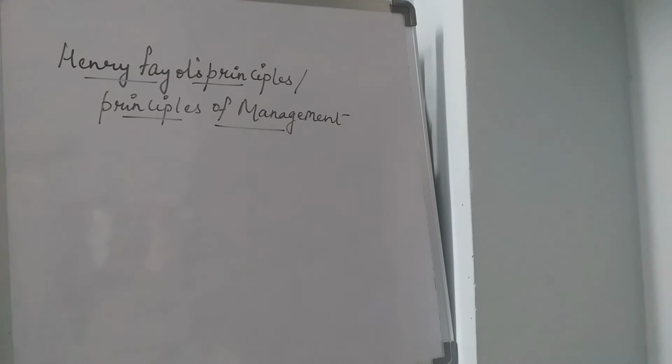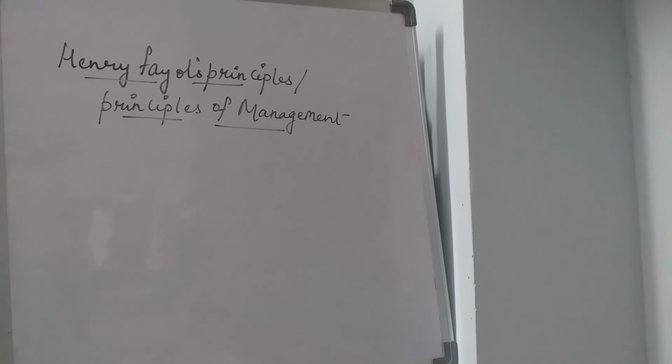So we have 14 different kinds of principles, which are also called Henry Fayol's principles. These 14 principles are very important. The major credit for developing the main part of the principles of management generally goes to this person, Henry Fayol, and he put forward these 14 different principles in management.